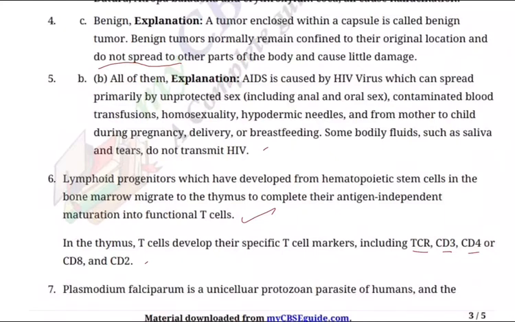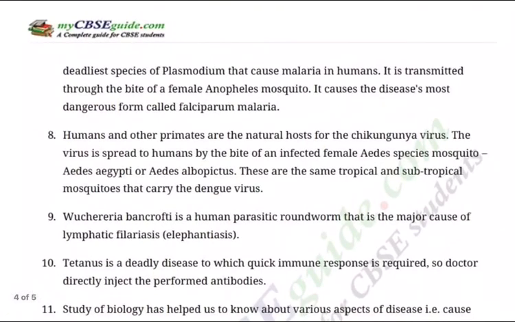Plasmodium falciparum is a unicellular protozoan parasite of humans and the deadliest species of Plasmodium that causes malaria in humans. It is transmitted through the bite of the female Anopheles mosquito. Always remember here, when we talk of diseases, there are two things.